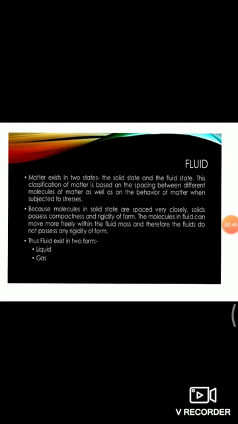Then fluid. Fluid is the substance which is capable of flowing. It is the substance that deforms continuously under the action of shear force. Matter exists in two states, the solid state and the fluid state. This classification of matter is based on the spacing between different molecules of matter as well as on the behavior of matter when subjected to stresses. Because molecules in solid state are spaced very closely, solid possesses compactness and rigidity of form. The molecules in fluid can move more freely within the fluid mass and therefore the fluids do not possess any rigidity of form. Then fluid exists in two forms, liquid and gas.